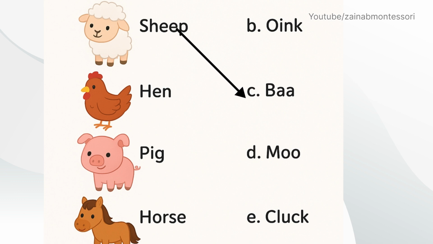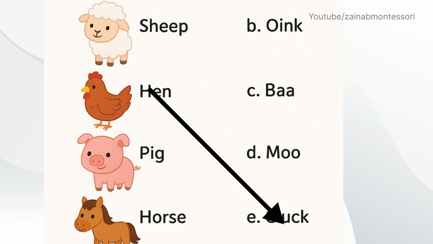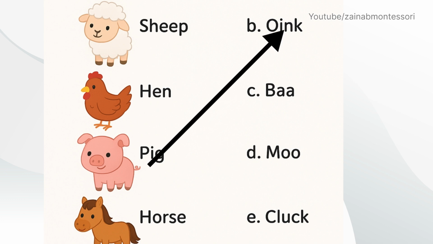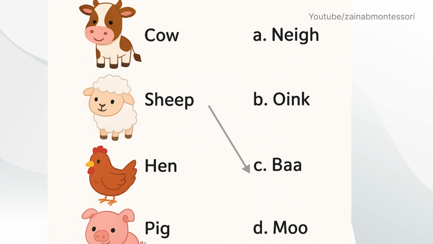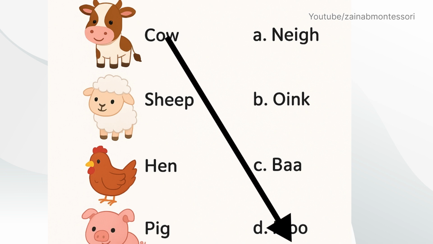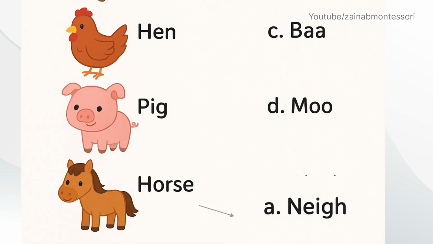Where is a sheep? The sheep says ba. Ba. And the hen says kak kak. And the pig says oink. And the cow says moo, moo. And the horse says neigh.